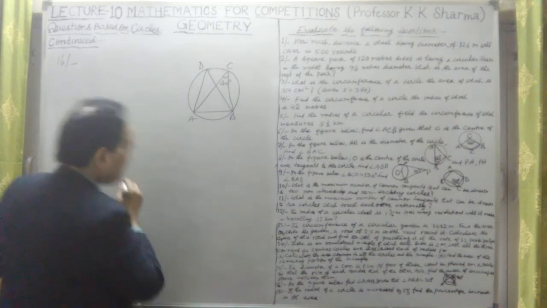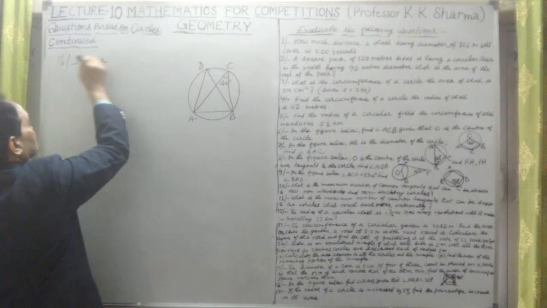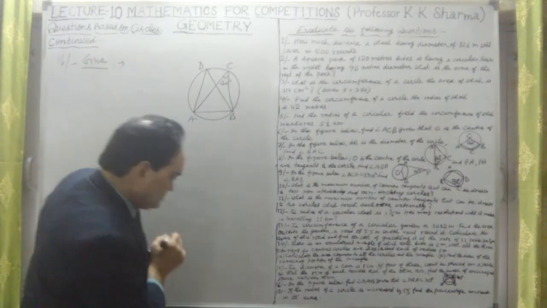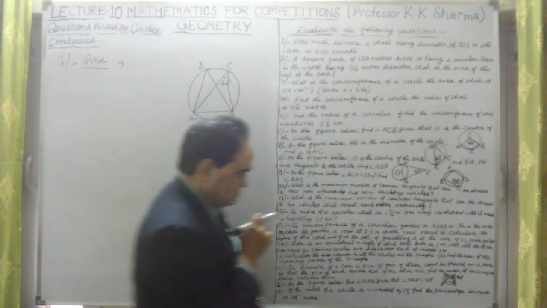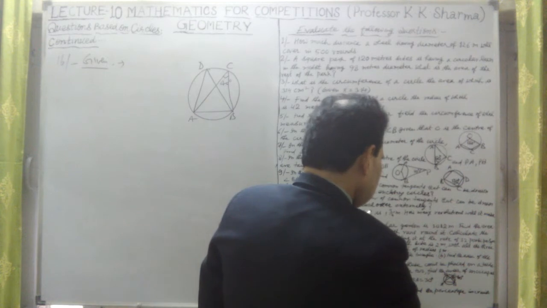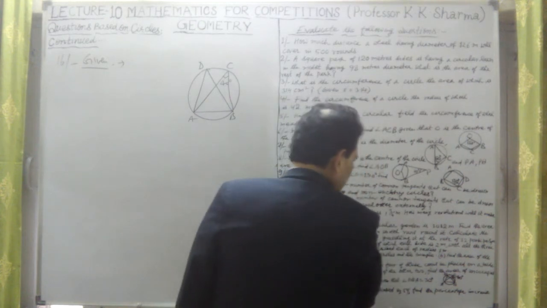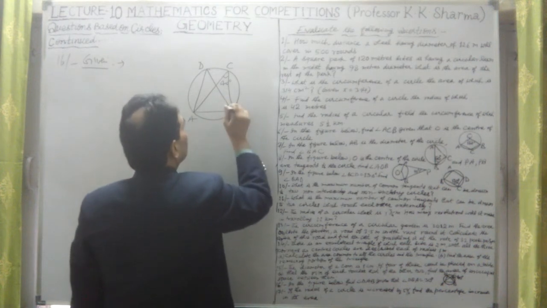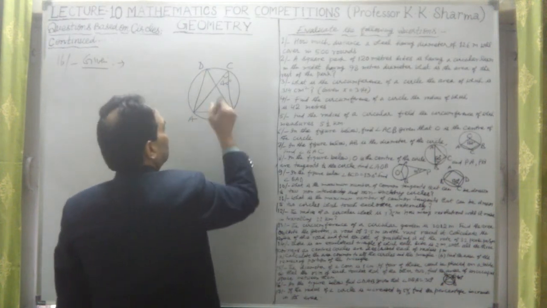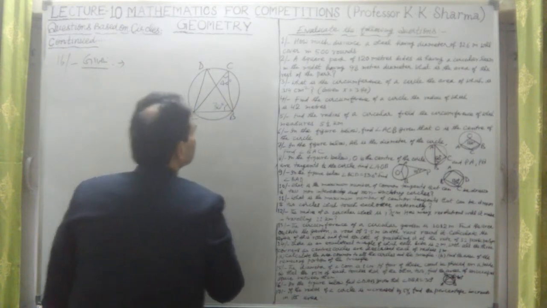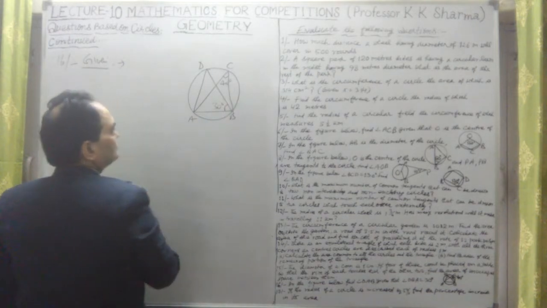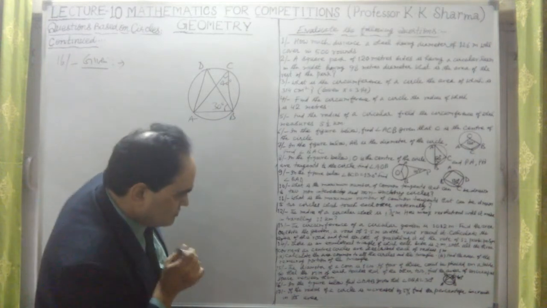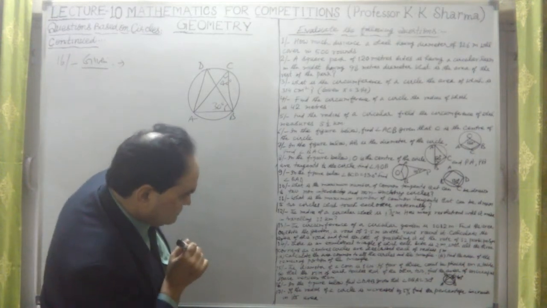Now what is given to us and what is to be calculated? In the figure below, find angle DAB, given that angle DBA is 30 degree, and this angle C is also already given. The angle DBA, this angle is 30 degree. Only this angle is 30 degree. And this is 40 degree already given to us. That angle is 40 degree, undoubtedly.